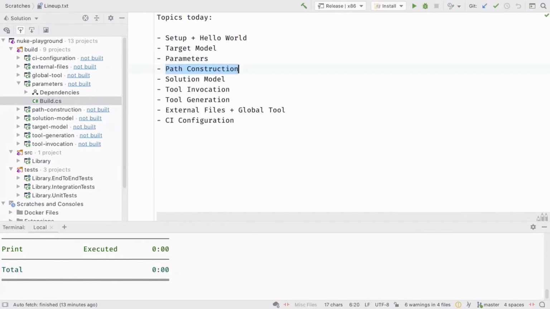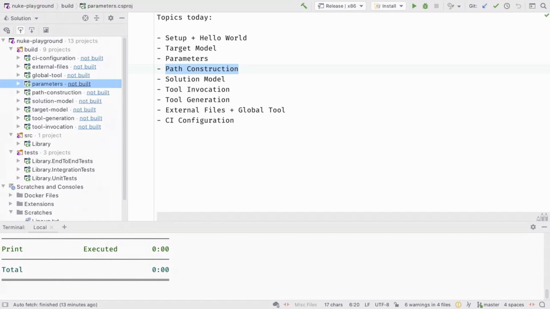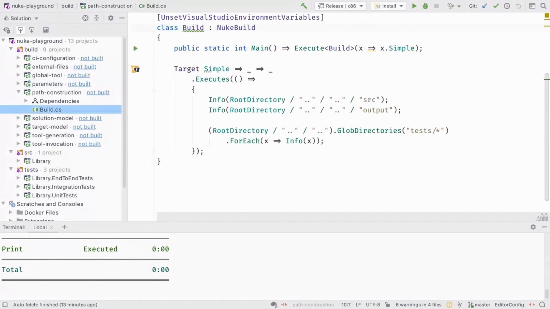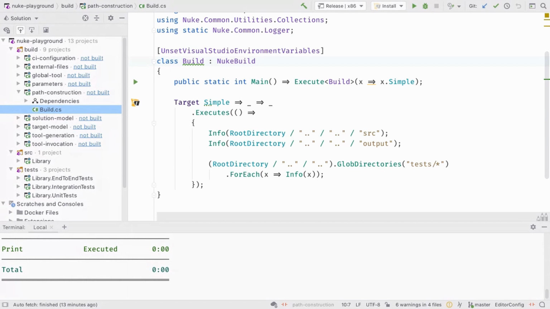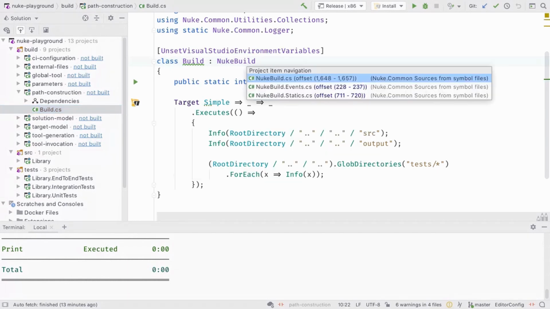Now path construction. And I'm sure everyone has run into this issue already where you work with a tool and you need to pass a path to a certain file and you pass it as relative, and maybe the tool is not supporting relative paths, could be. Or another case is you already changed the working directory and now the same invocation doesn't work anymore. So the idea in Nuke is to provide absolute paths all the time.